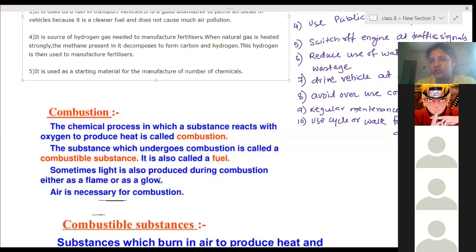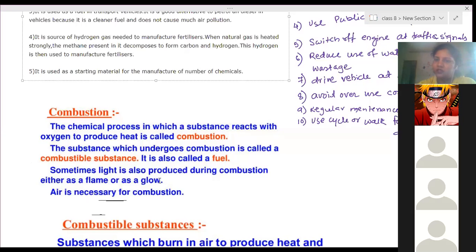And light energy is produced and heat energy is also produced. So therefore, the burning of magnesium ribbon is also a combustion process. Burning of wood is a combustion process. Burning of LPG, combustion process. Running a vehicle,